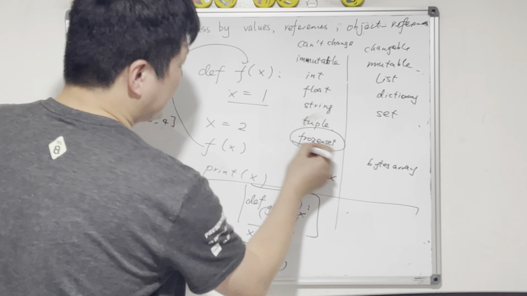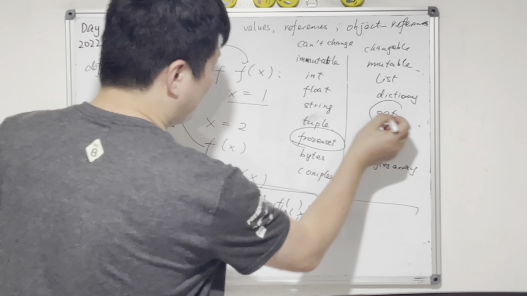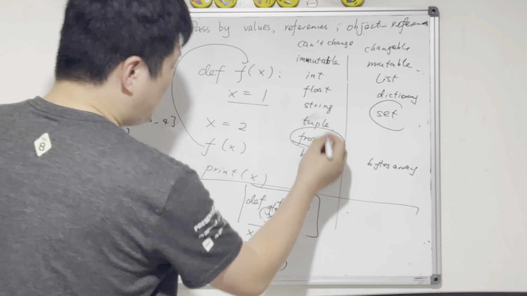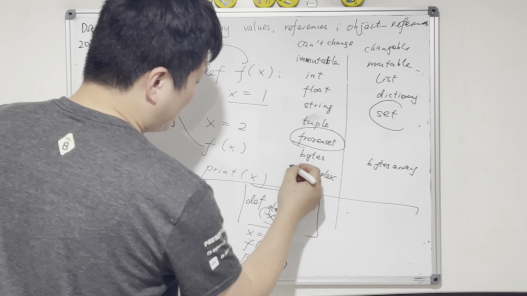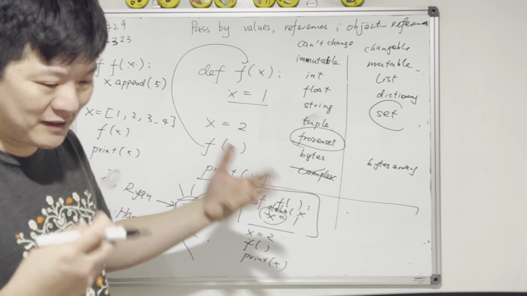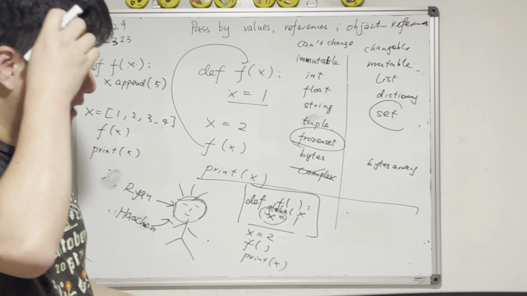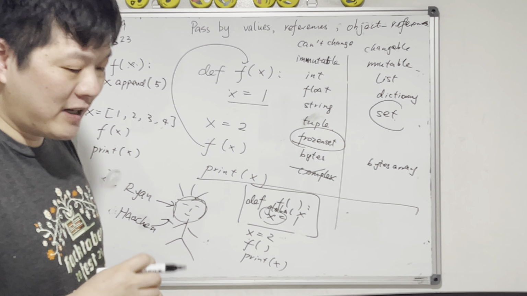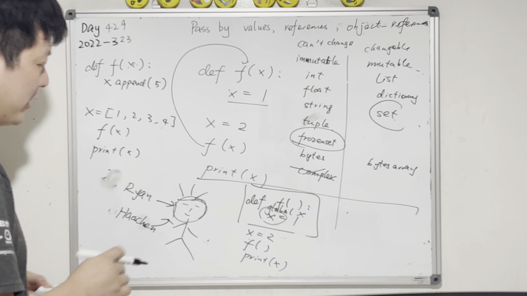The frozen set is the immutable version of the set. The complex, we don't want to talk about this because this is mathematics. This is a bit complex, complex numbers. When you get older, when you learn, you will learn the complex numbers. So we're not talking about that today.